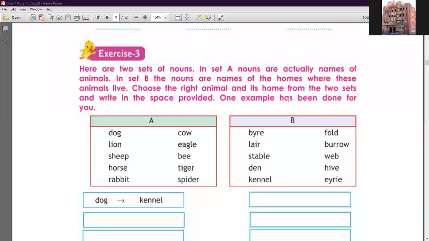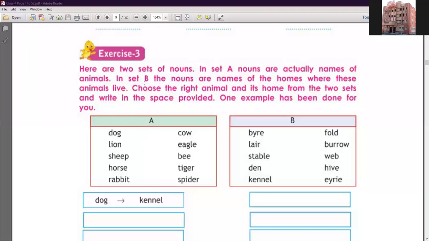This is a very important exercise. I think you have to know about the houses of the animals. Yes, this exercise is related to houses of animals. So let's start. Here are two sets of nouns. In set A, the nouns are actually names of animals. You can see the help box, A and B. In box A you have noticed the names of animals.